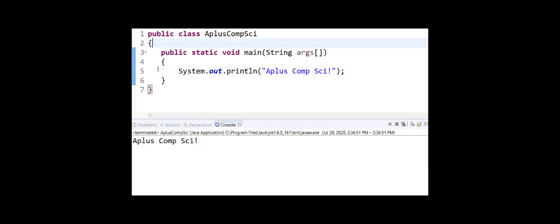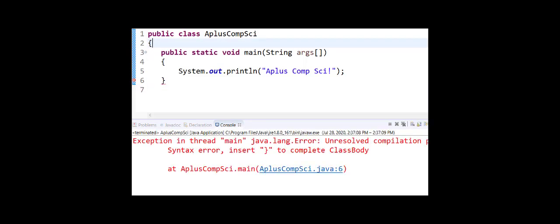We talked about earlier, if you have an open brace, you have to have a corresponding close brace. So if I go down to line 7 and I get rid of that close brace that matched up with the one on line 2, I hit run again, now I've got an issue.